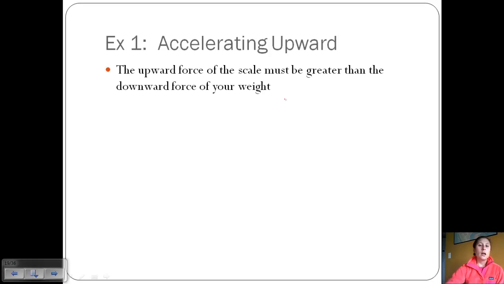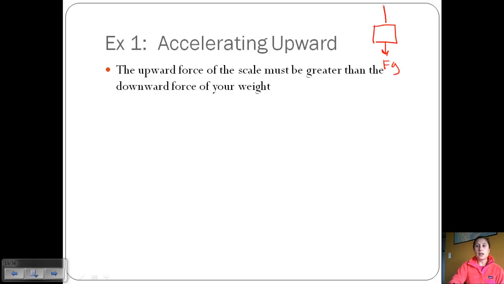Okay, so let's look at some different examples of how this works. Okay, so in example 1, let's say that we take our scale and we put it into an elevator. And I wish we could try this here. So the upward force of the scale must be greater than the downward force of your weight. And the reason for that is because you are accelerating in the upward direction. If we're accelerating, we know there must be a net force. Net force can no longer be 0. And if we're accelerating upward, then we know that the upward force must be greater than the downward force. Well, we know that force due to gravity always acts down on you.